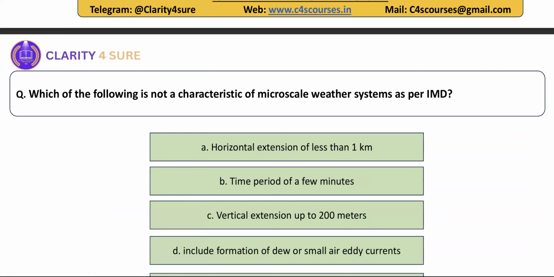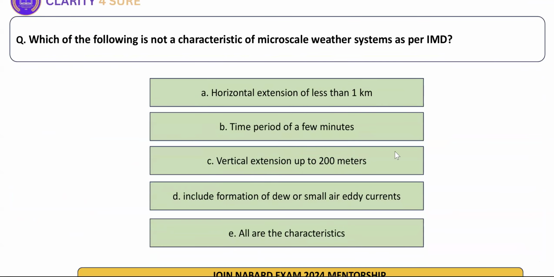The last question, second last question, better to say, which of the following is not a characteristic of micro scale weather system as per IMD? Which is not a feature? Micro है. Micro means it's very small, right? So vertical expansion, the period few minutes, horizontal of less than 1 km, right? Time period of few minutes. So everything seems to be correct over here.